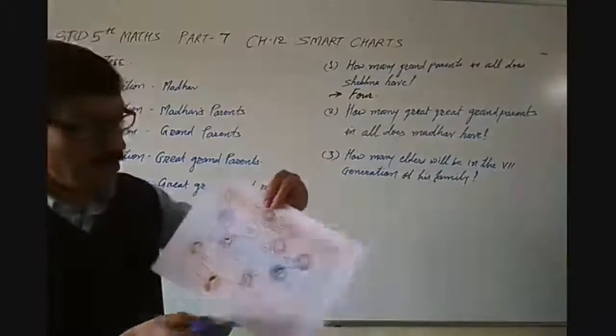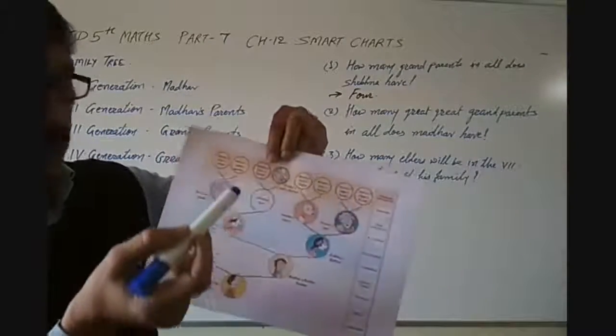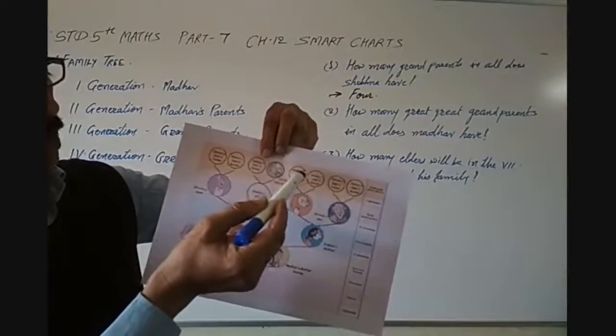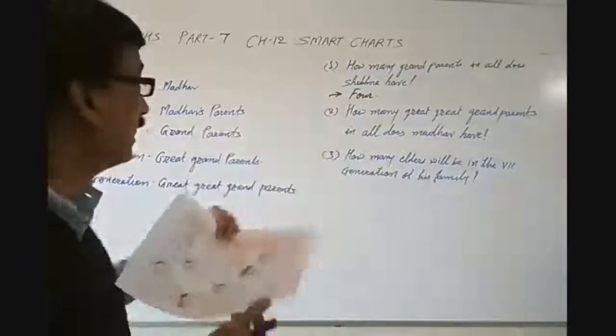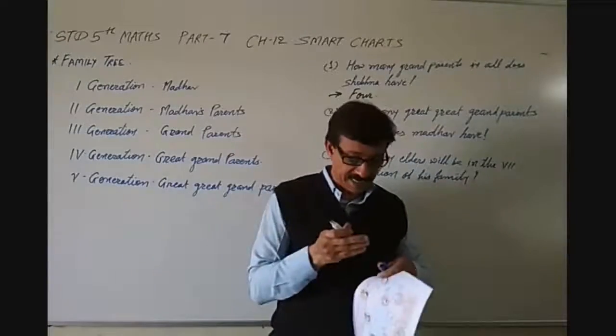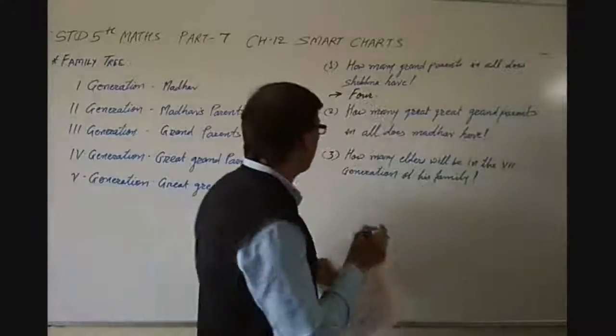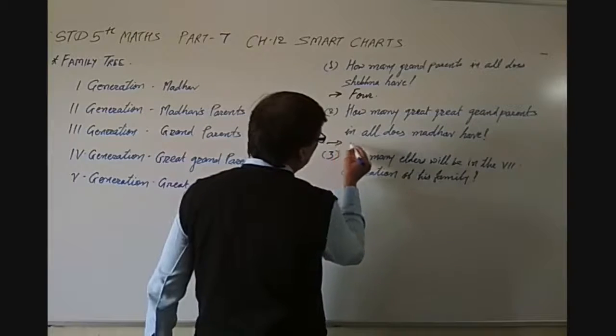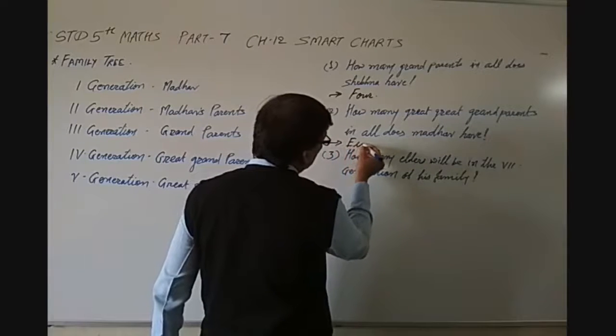Okay, and total 8 circles are there. 1, 2, 3, 4, 5, 6, 7, 8. So great grandparents in all are 8. We can say in all those are 8. So the answer in this one is